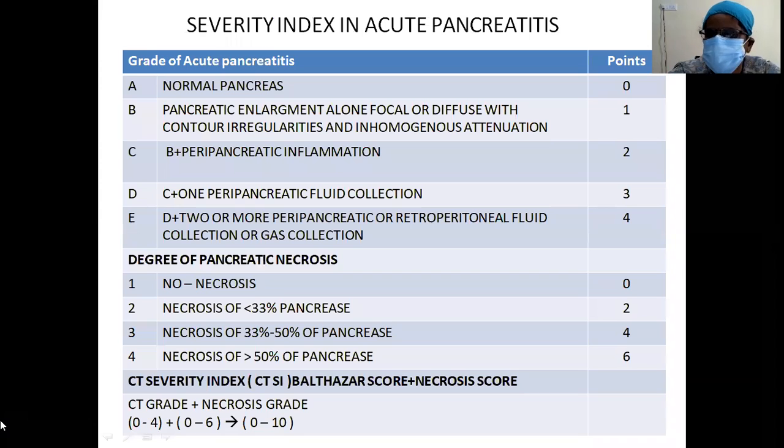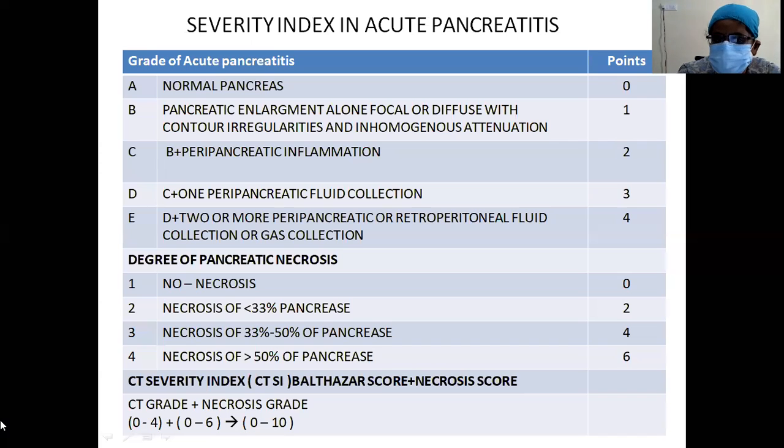Severity index in acute pancreatitis. How do you grade severity? The initial one is the grade of acute pancreatitis, that is CT based. That is the Balthazar score. The second one is the degree of pancreatic necrosis. You combine these together, that is called the CT severity index, CTSI. You add the Balthazar score plus the necrosis score. That is the CT severity index.